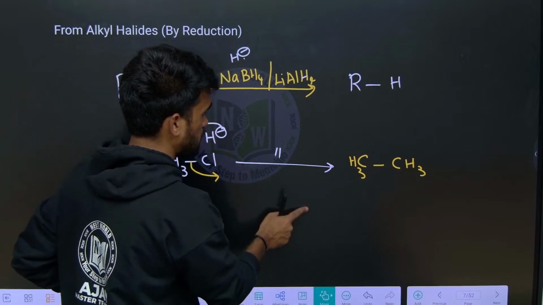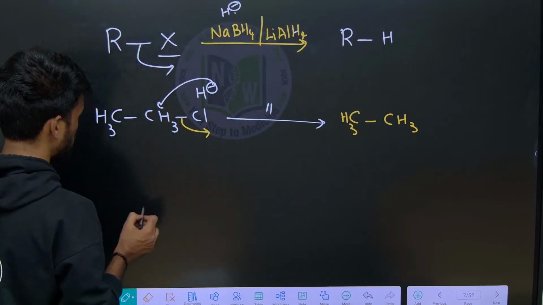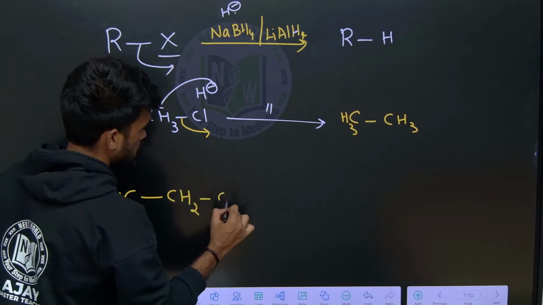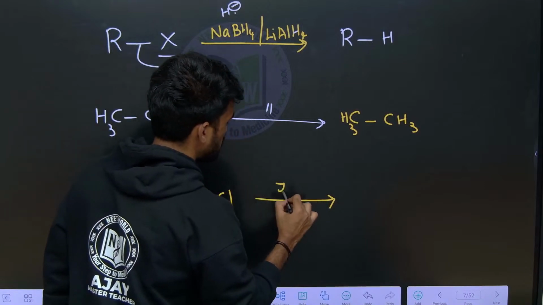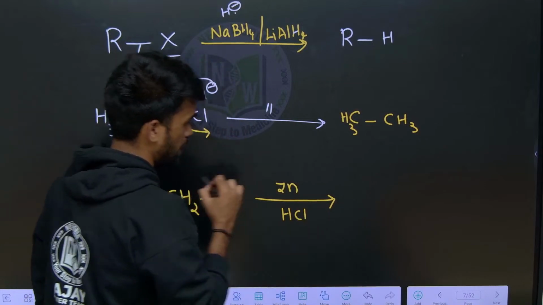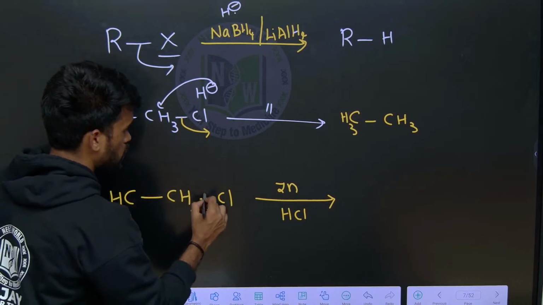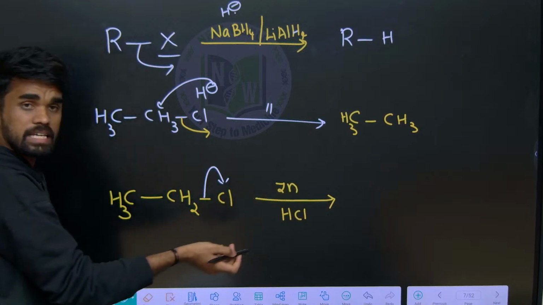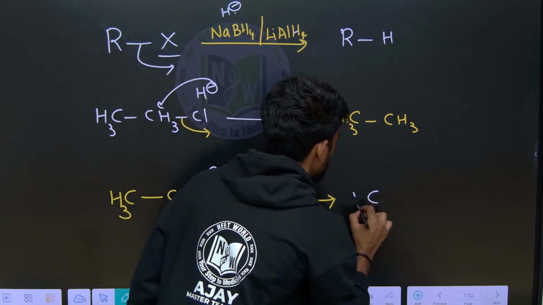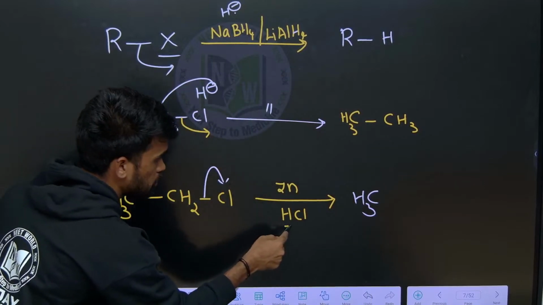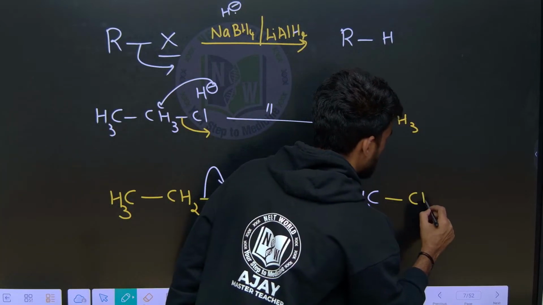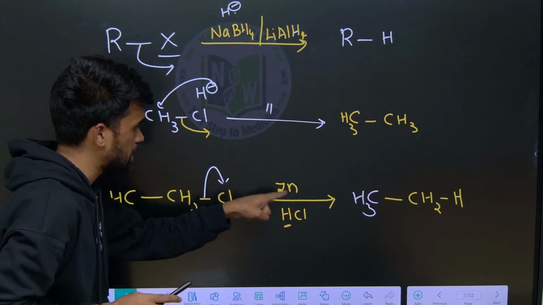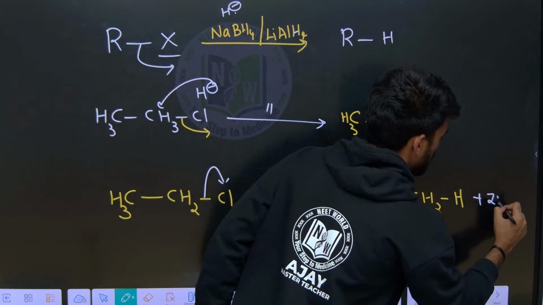Okay, the next method we have here: CH3CH2Cl. If we treat this with zinc and HCl, the chlorine goes out, as ZnCl2. Just remove the chlorine and replace it with hydrogen, so we can expect CH3CH2H, that is ethane. So this is what we can expect here, and we get ZnCl2 here. I hope this is also clear.